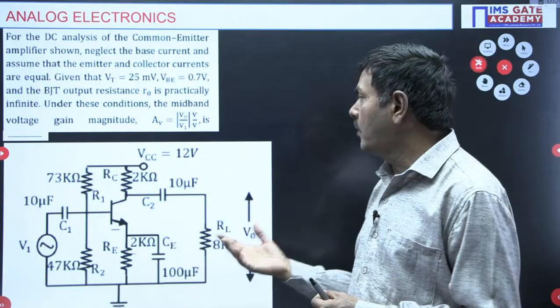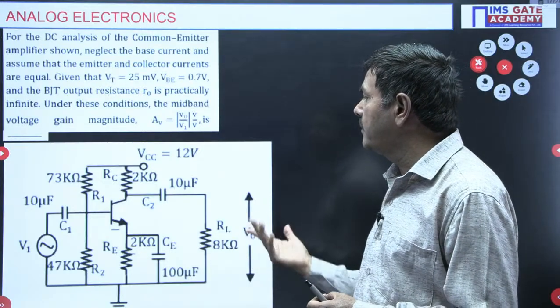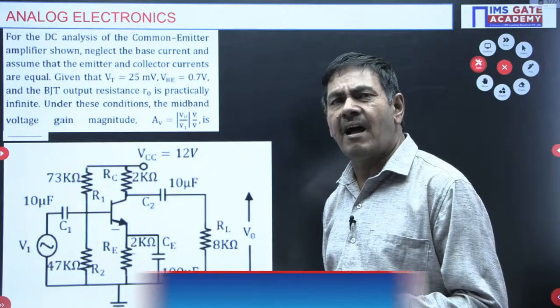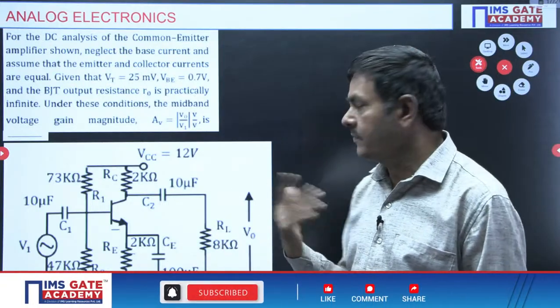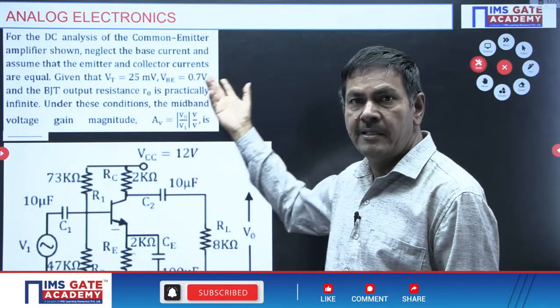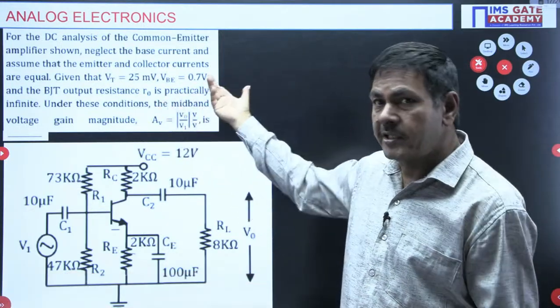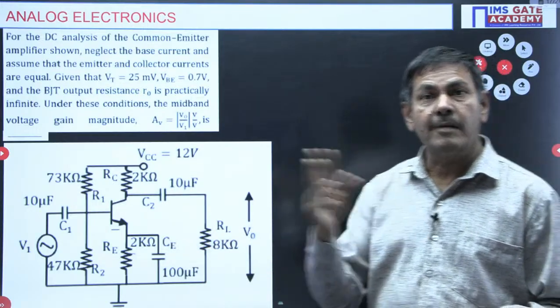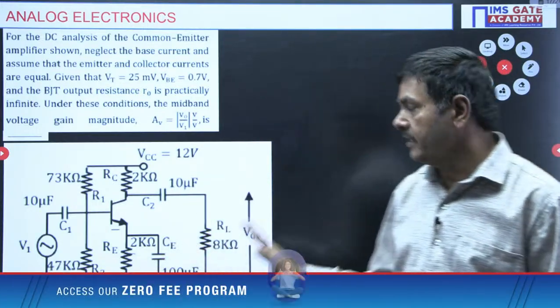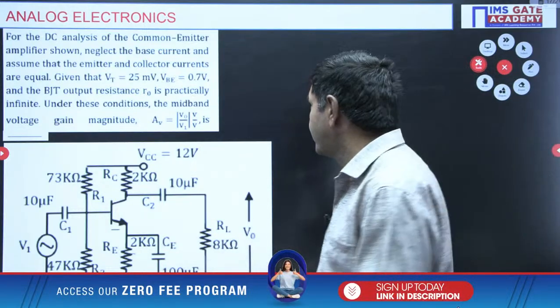If the RE model is applied in the small signal amplifier, it becomes very simple. RE or Rπ, any one of the methods you can apply in GATE. The choice is yours, but I feel RE is very easy, so I am applying it. If you feel Rπ is easy, you can apply that instead. In the classroom, I explained the RE model and Rπ, and I did a number of problems also. Anyhow, here I will apply the RE model.